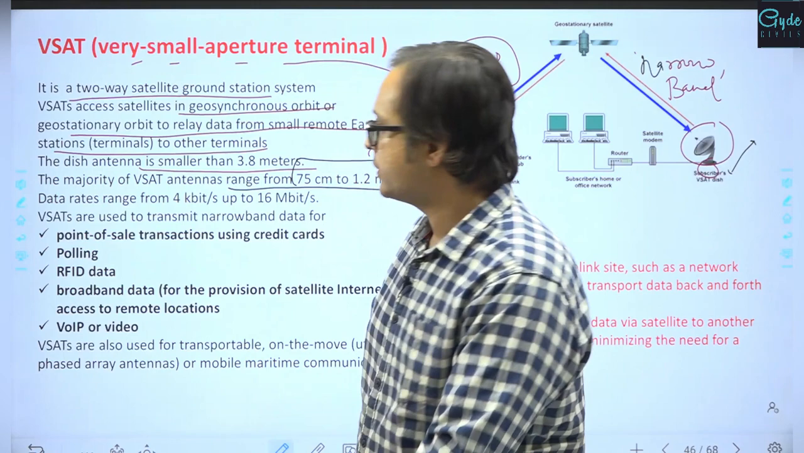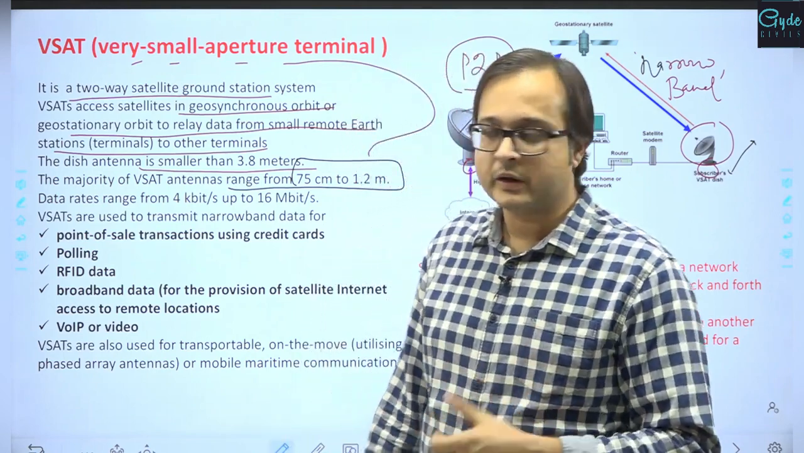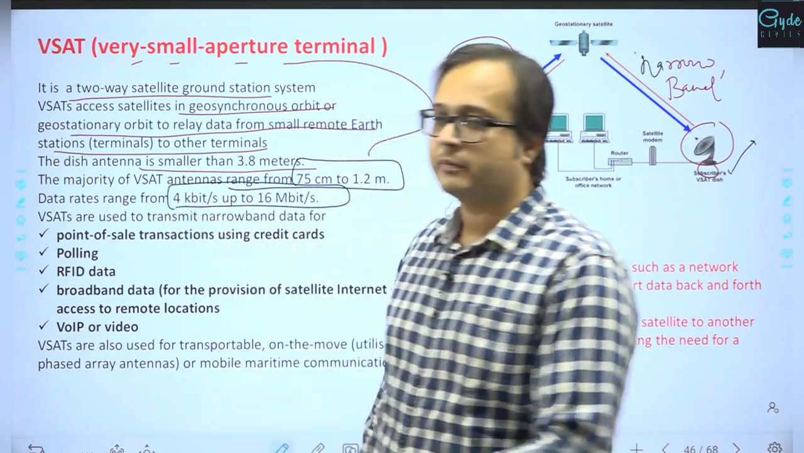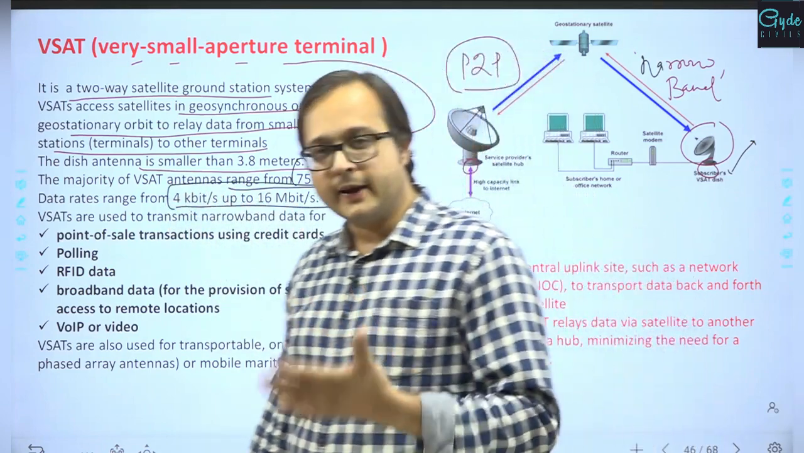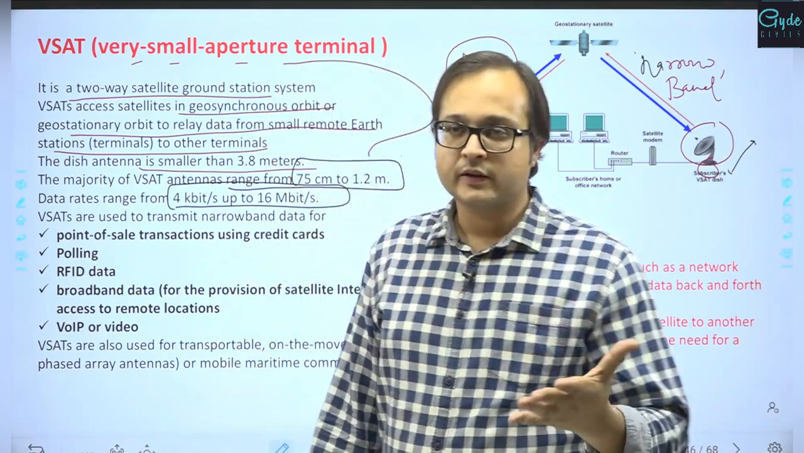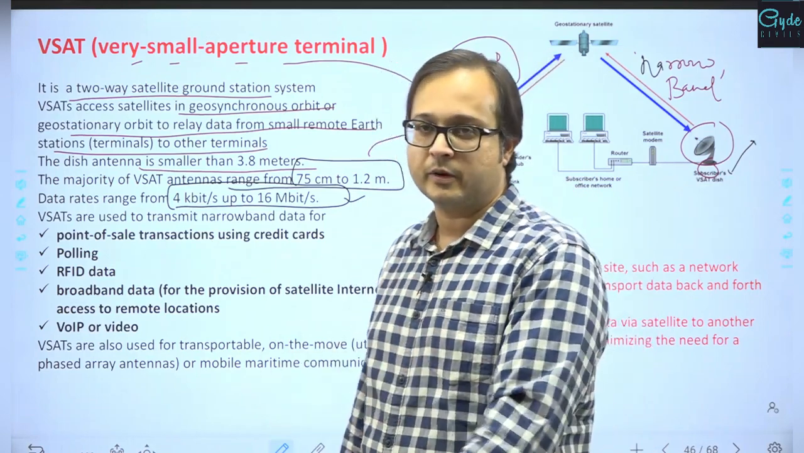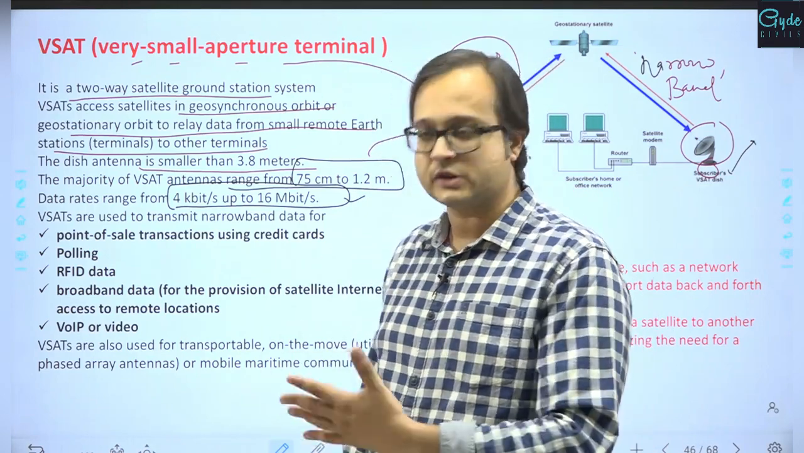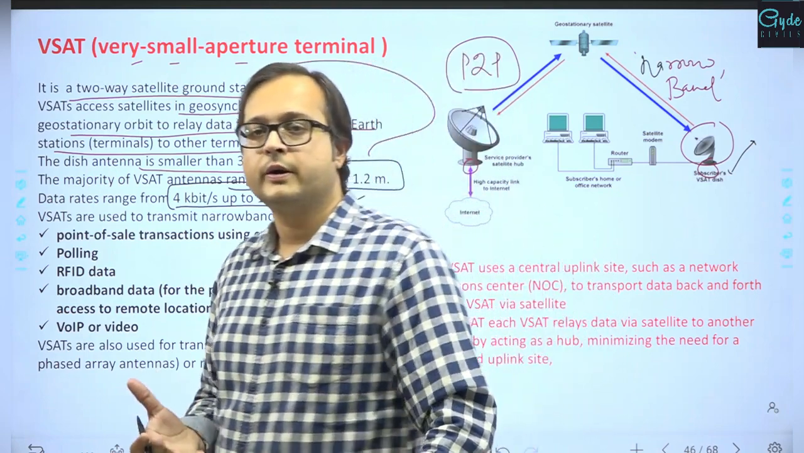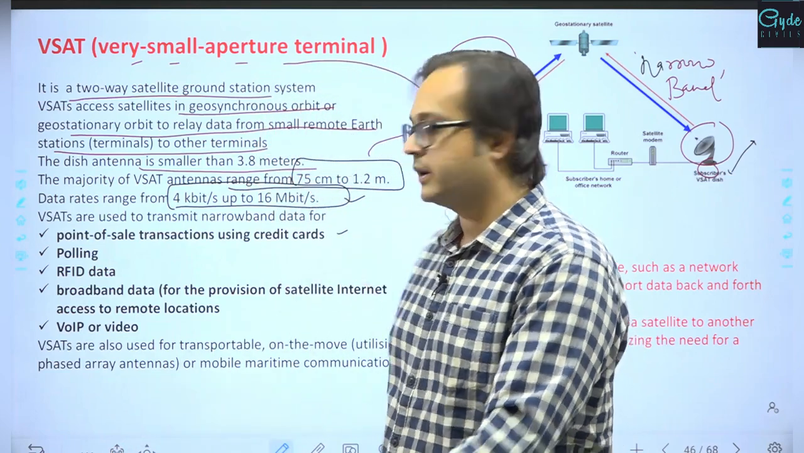because of this. The data which flows through the communication created in this is between 4 kilobits per second and 16 megabits per second. Not very high, not very low either; variable data rates can be seen. Nowadays this has also increased, and data rates up to 40 megabits per second can be achieved. VSAT is used for various functions like point of sale transactions in credit cards,